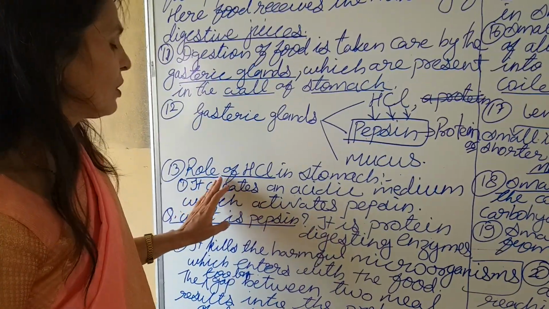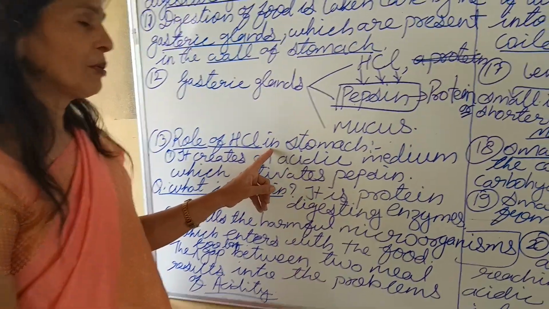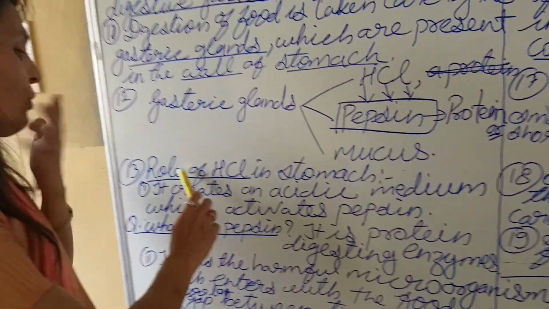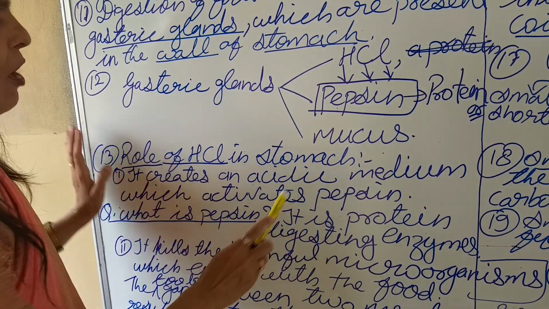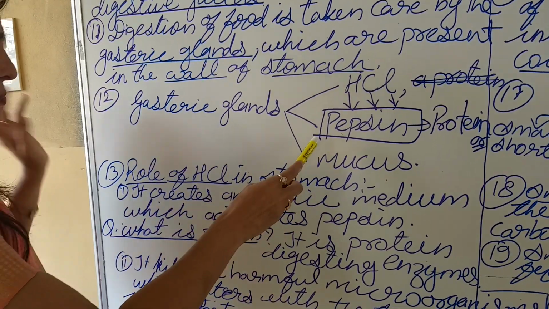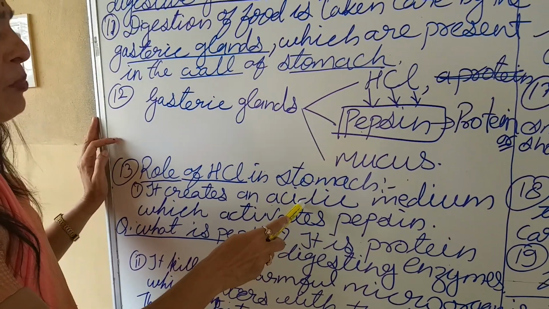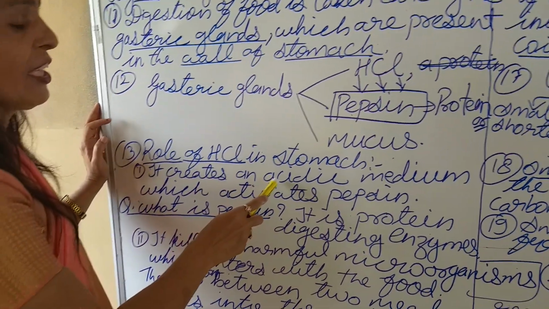Now, here I have given the role already. I am going to read it out, the same thing which I have explained here. Role of HCl in the stomach: it creates an acidic medium. How can the food be acidic? Because HCl is an acid, so the food will be acidic.